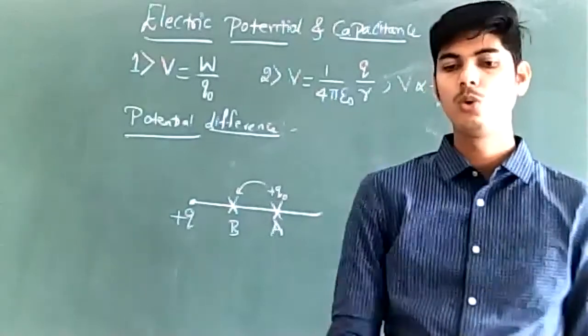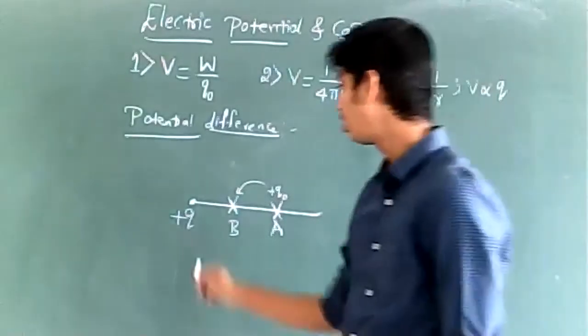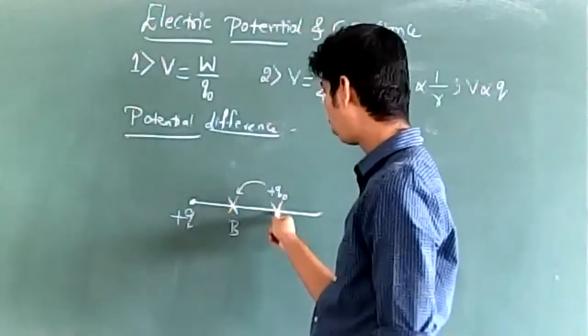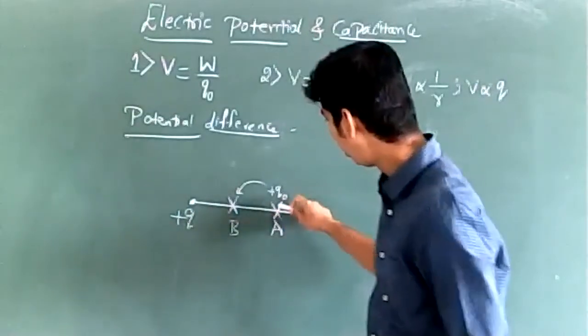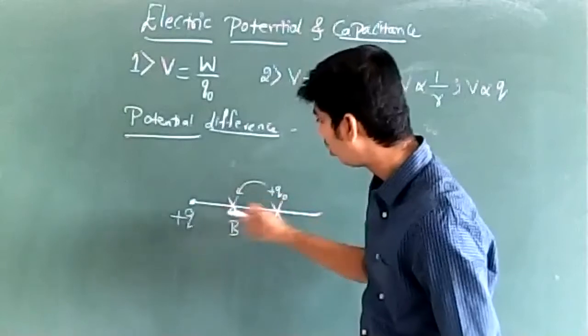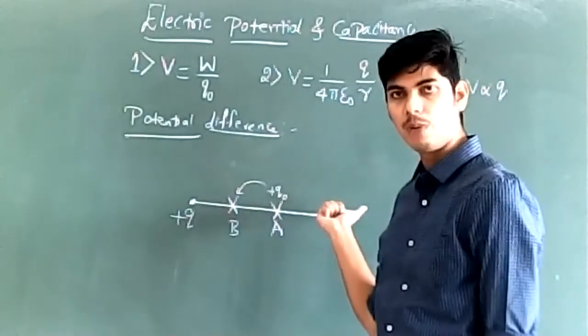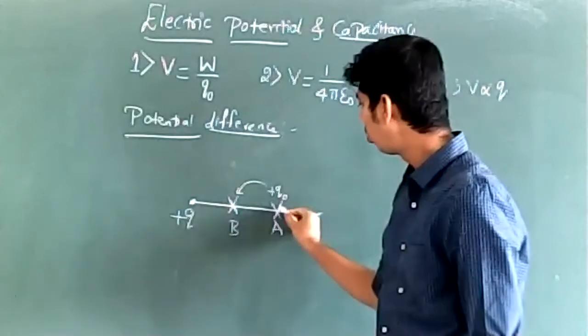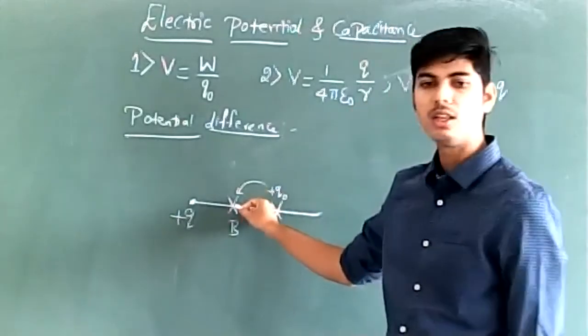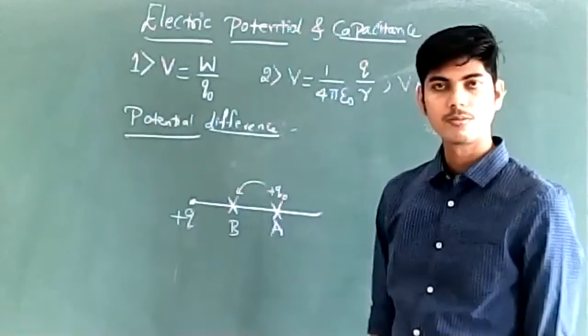Yes, we have to do work against the repulsive force exerted by the source charge on the test charge. If I try to move the test charge from A to B, the source charge exerts a force of repulsion on the test charge and opposes its motion. So in order to move the test charge from A to B, we will have to do work.